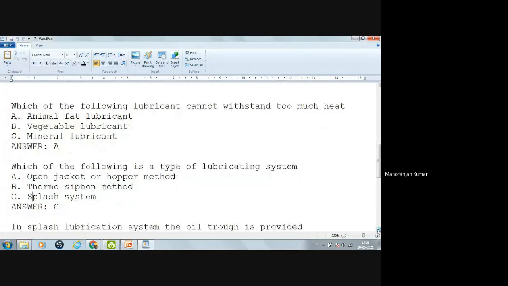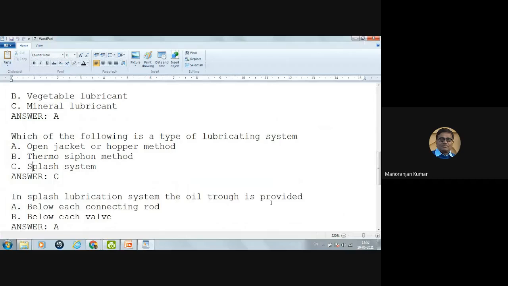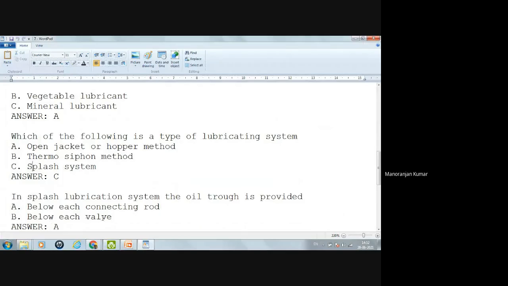In a splash lubricating system, the oil trough is provided. Where is the oil trough in a splash lubricating system, below each connecting rod or below each valve? The valve is present at the top position, so there the oil trough will not be provided.